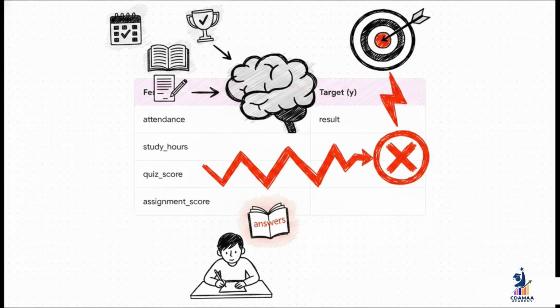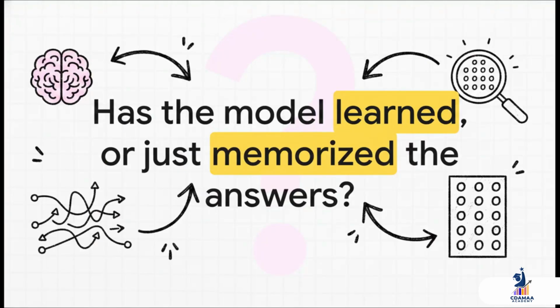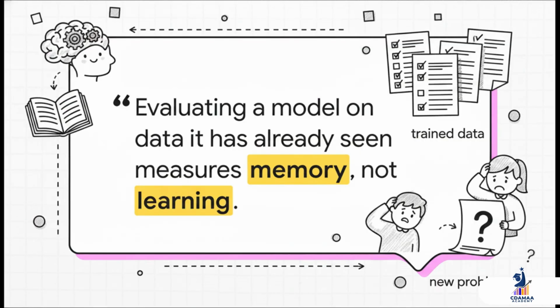It's completely useless. Okay, now we're at what I truly believe is the most important concept in this entire session, the principle of honest testing. If you only remember one thing today, please make it this. It all boils down to this fundamental question. How can we be sure that our model has actually learned the general patterns instead of just memorizing the specific answers we showed it? Because there is a massive, massive difference between the two. And this quote just says it all perfectly. Testing a model on the same data it was trained on is like giving a student the exact same questions they practiced with.